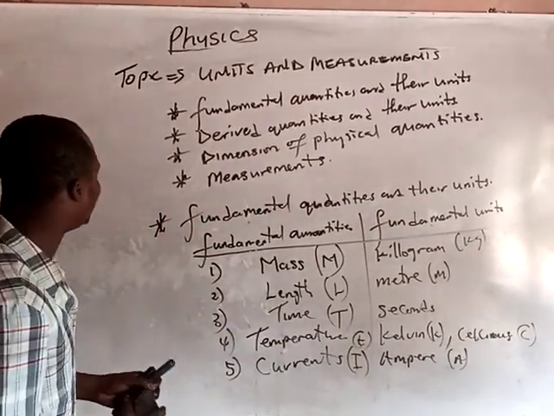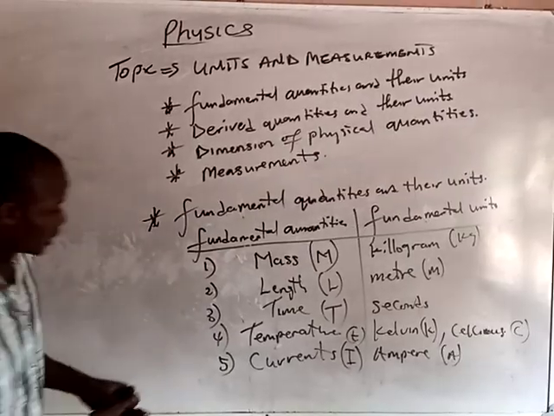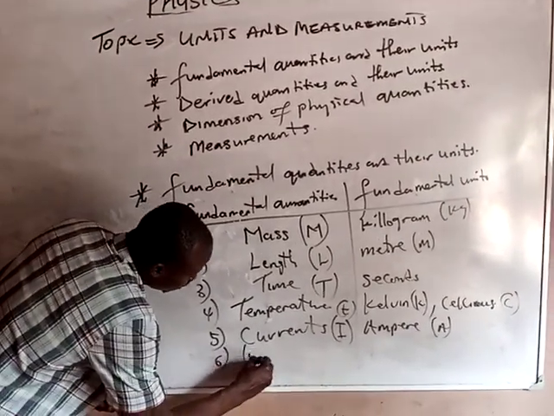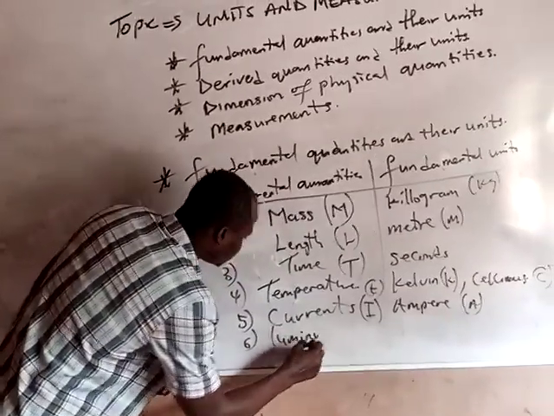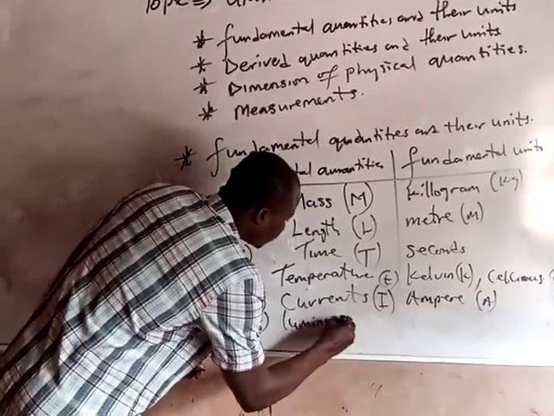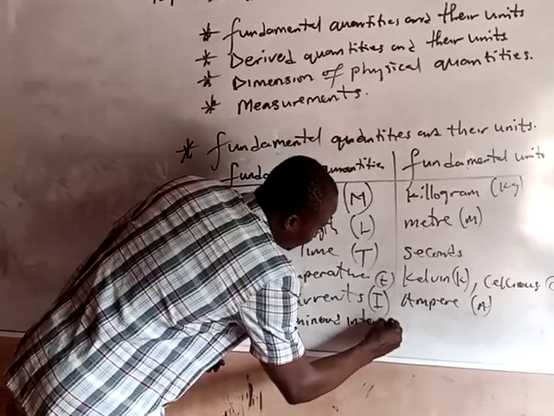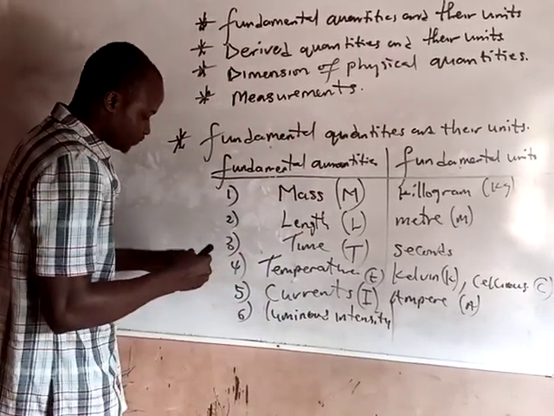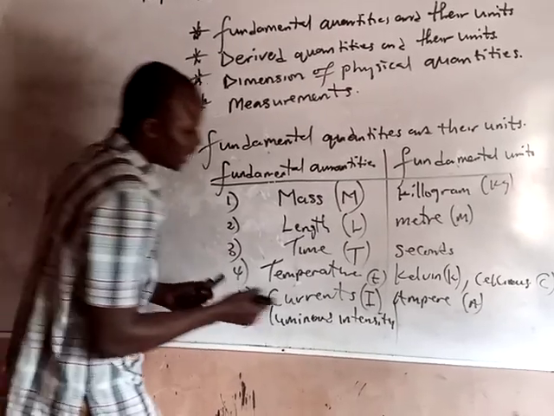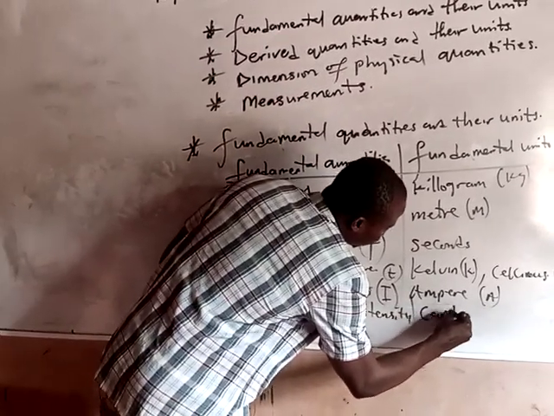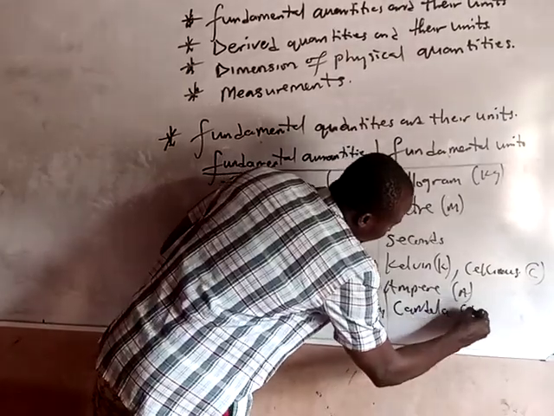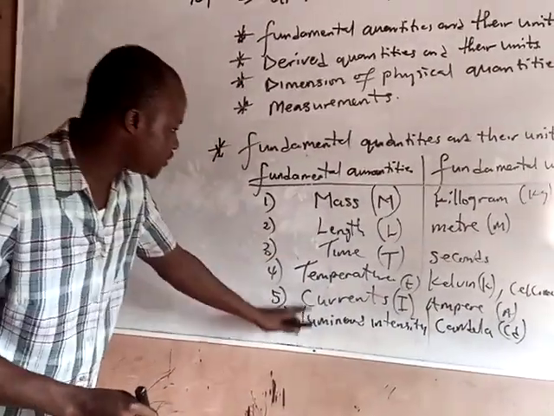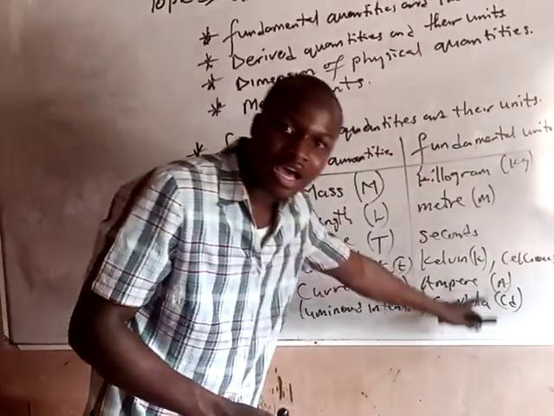We talk about luminous intensity. The unit of luminous intensity is candela, cd. So all these are fundamental quantities, and all these are fundamental units.